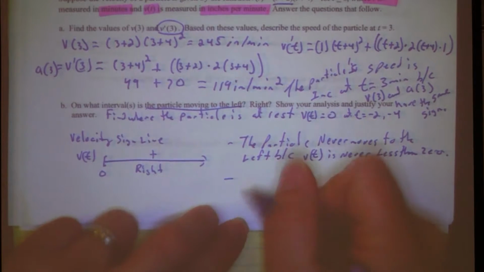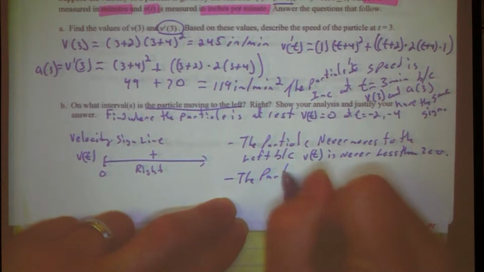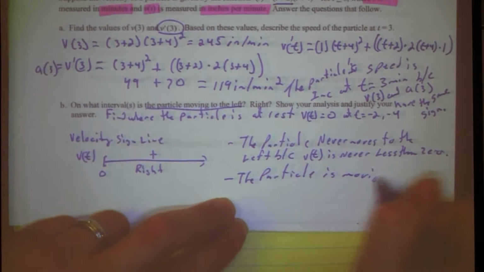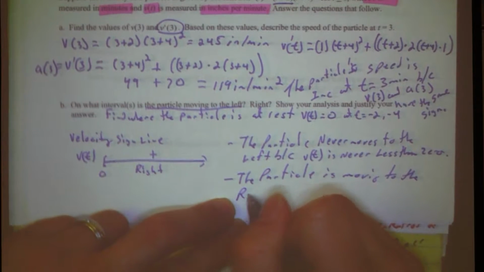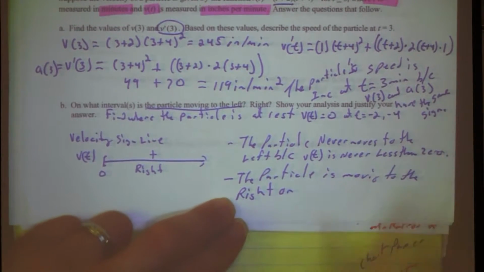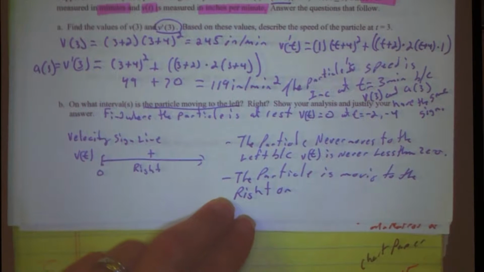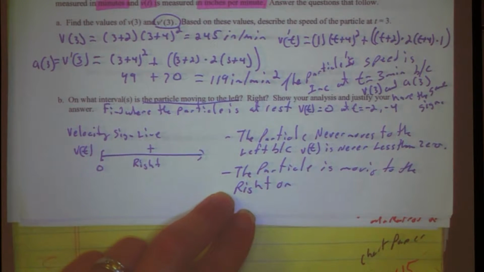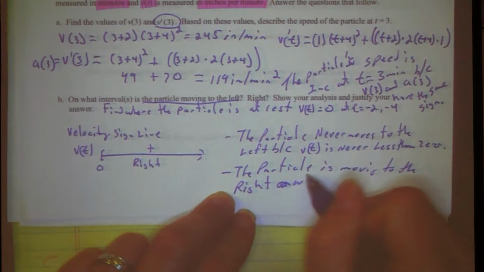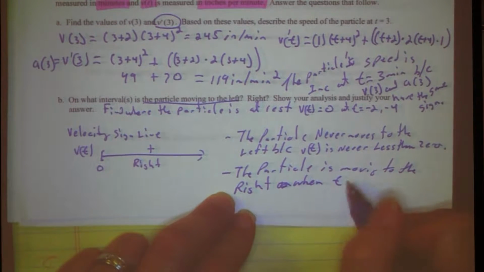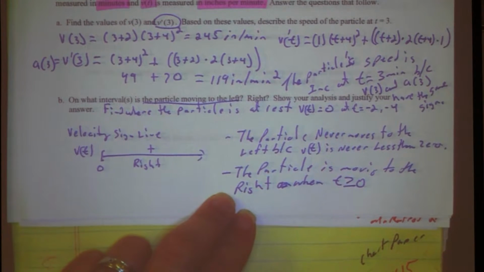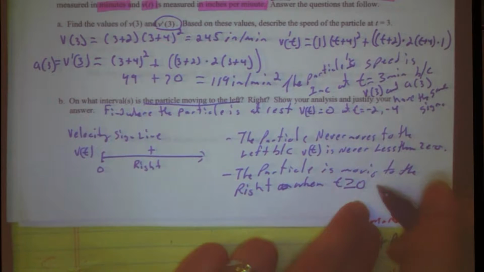Okay, where is it moving to the right? Particle is moving to the right on what interval? Or maybe instead of on, we can say when. What do they say when? When t is what? Greater than or equal to 0? Yeah? Because?